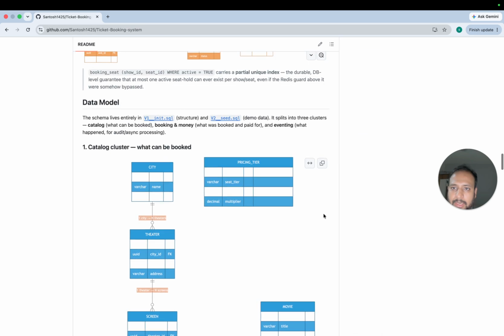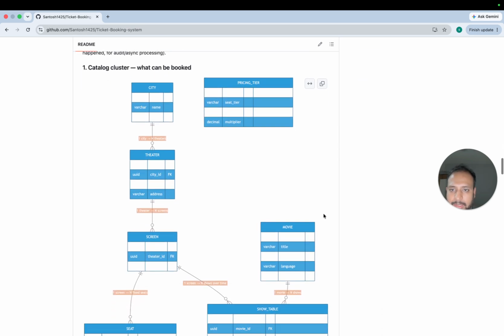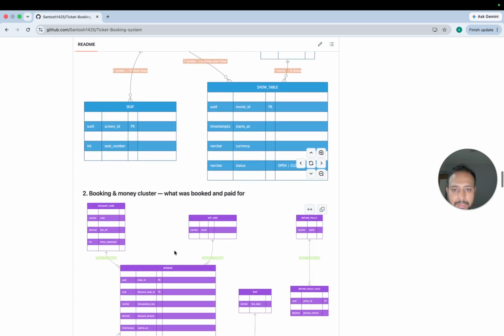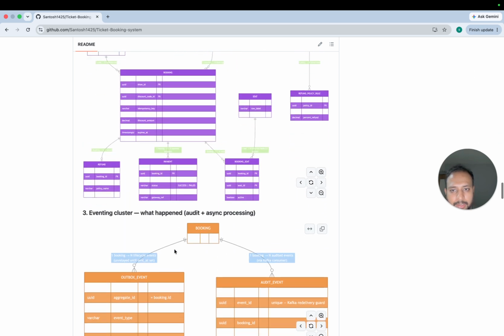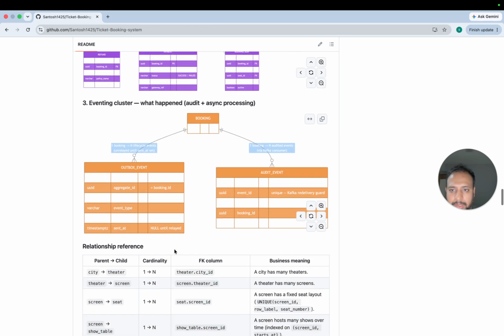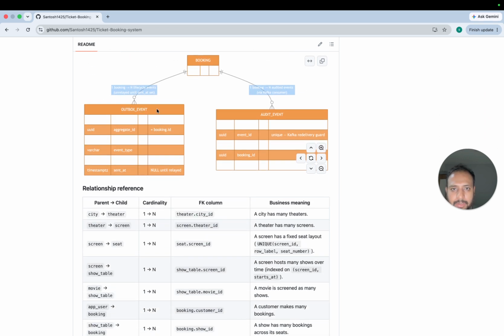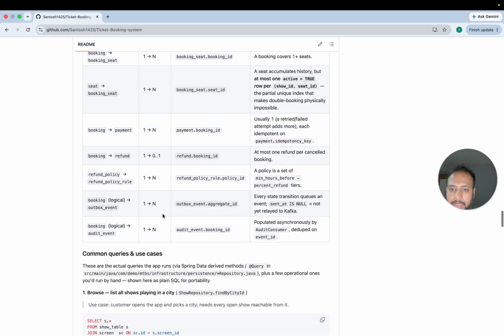Okay, so these are the tables, catalogs, classes. Basically these are the relationships that I wanted to keep. Yes, these are the tables and relationships; outbox tables or events we kept as well.